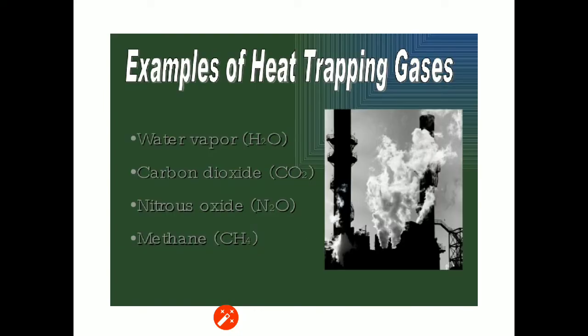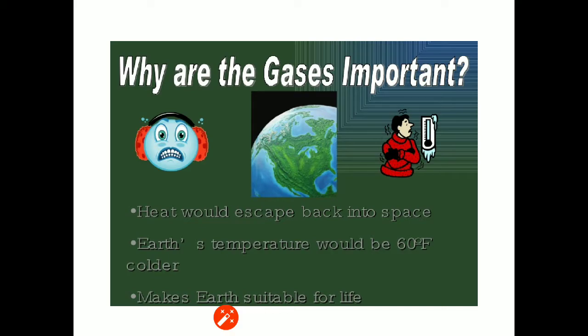Examples of heat trapping gases: water vapor, carbon dioxide, nitrous oxide, methane, chlorofluorocarbons. Now the question comes, why are these gases important? Without them, heat would escape back into space, Earth's temperature would be colder. They make Earth suitable for life.